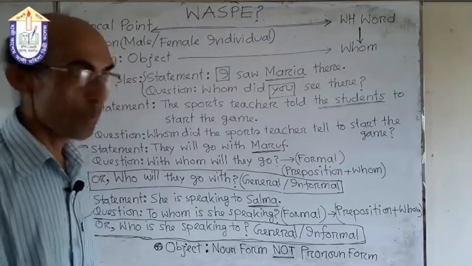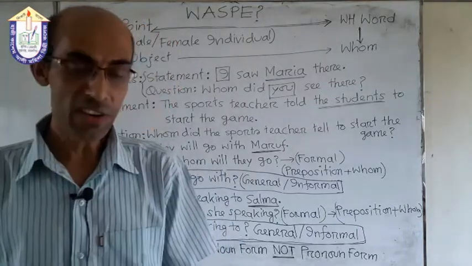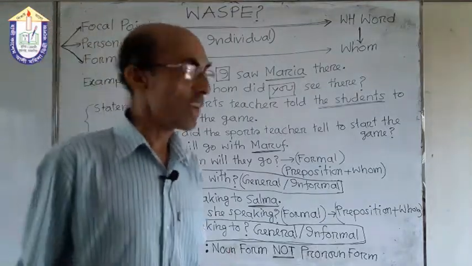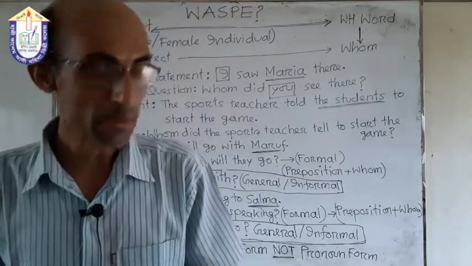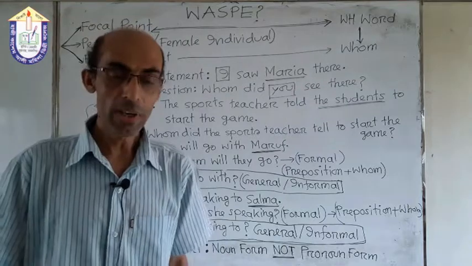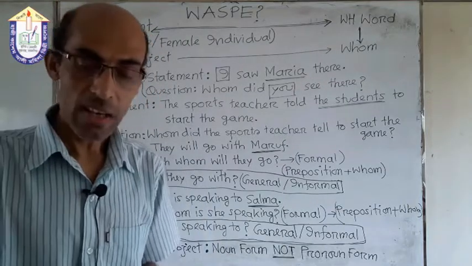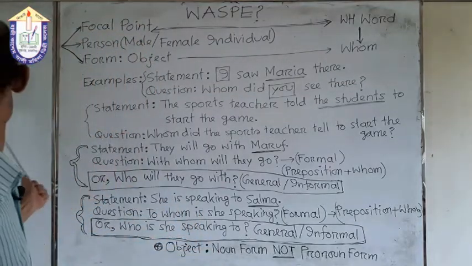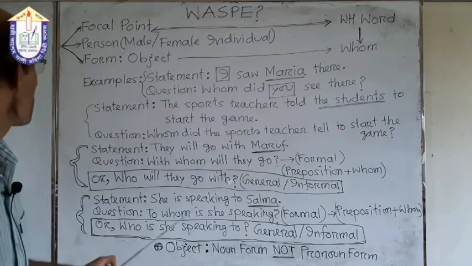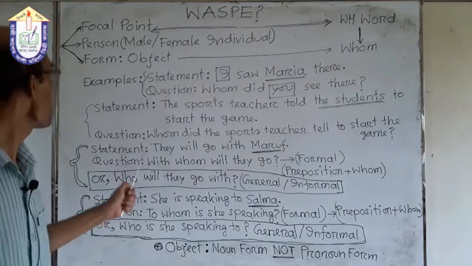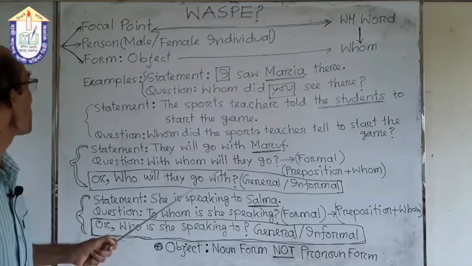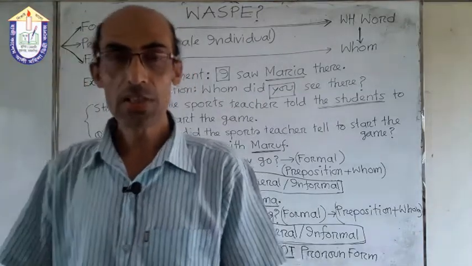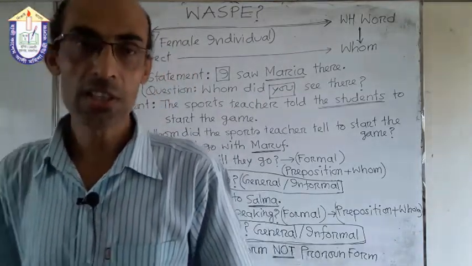I think both the students of degree pass third year and honors second year have understood our today's discussion. In fact, we can turn a statement into a WH question in more than one way, but as we are studying, we are focusing on only some points. First, we have focused on person as a subject form, and our second point is that we have focused on person as an object form. This was our total discussion.